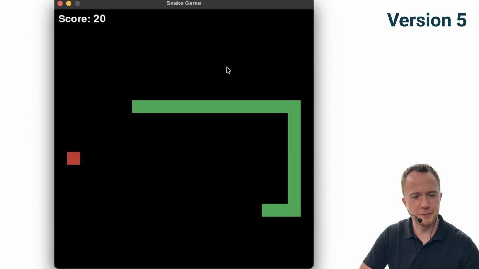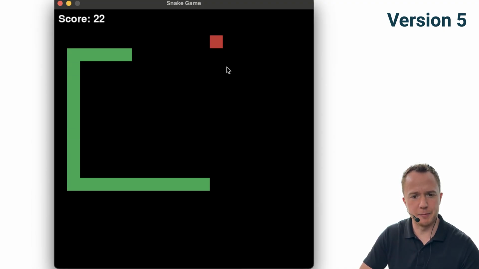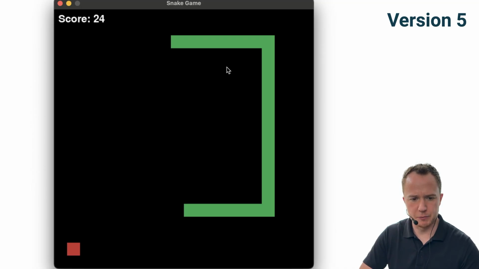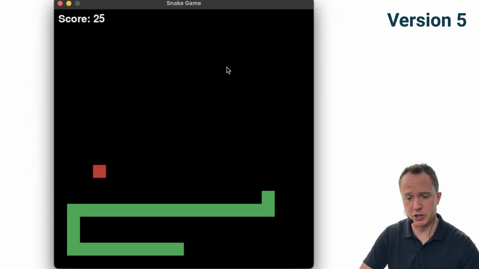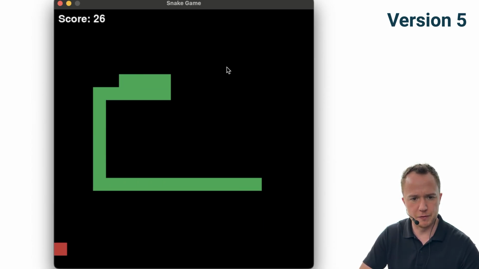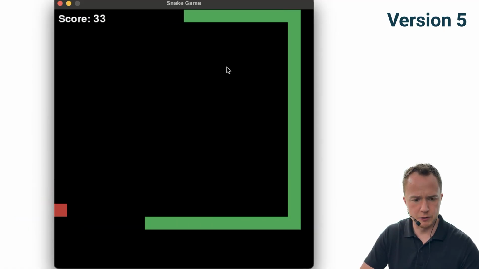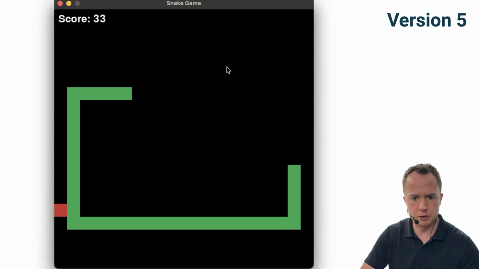Did you just see that? The food was spawned inside of the snake, which shouldn't happen. So that is something we still need to fix, but I actually checked it also the last time we made this comparison. If you play long enough, this will happen. So here, it happened again. Let's try to fix that and also add a keyboard shortcut to close the game window.